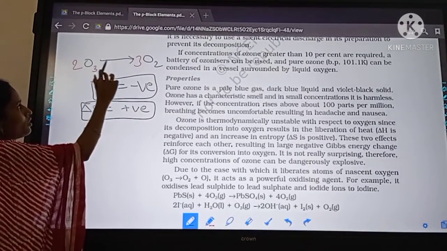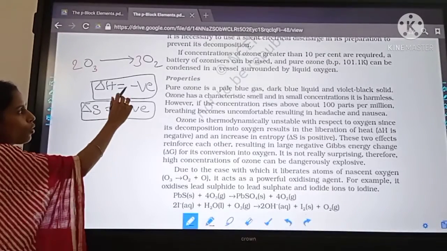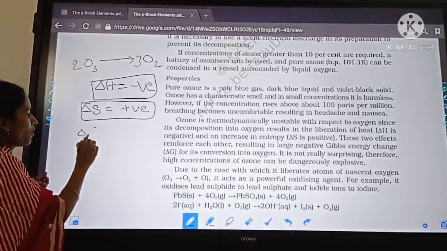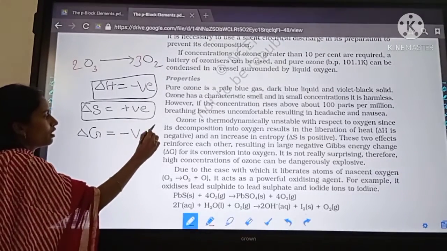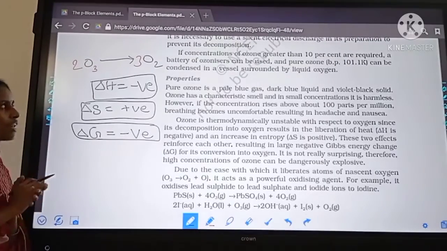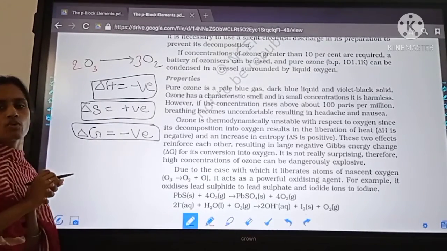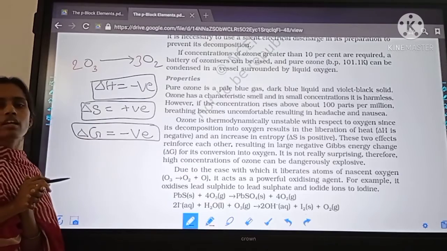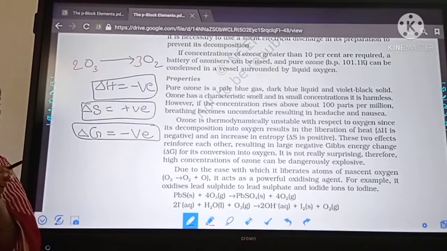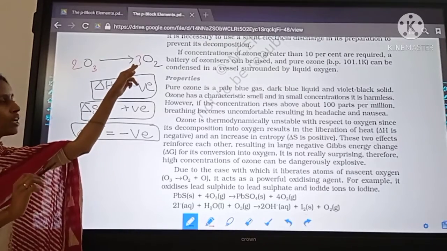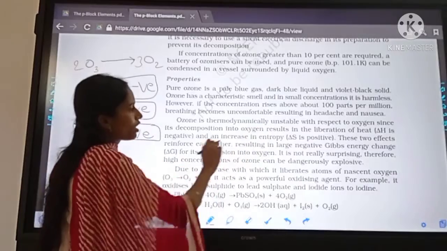Here it is 2 moles and here 3 moles, so delta S will be increasing. Both make this a favorable reaction, since delta G is also negative. Delta G is delta H minus T delta S. Delta H is negative and delta S is positive, so delta G is negative. So it is a very favorable reaction. By releasing energy, it becomes more stable. So ozone is thermodynamically unstable.